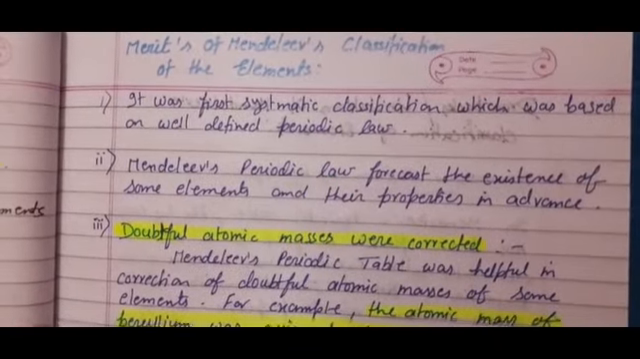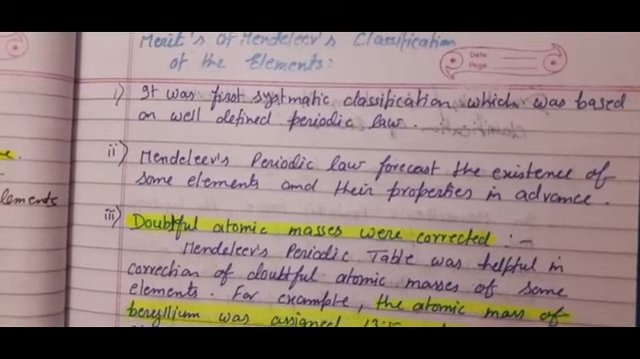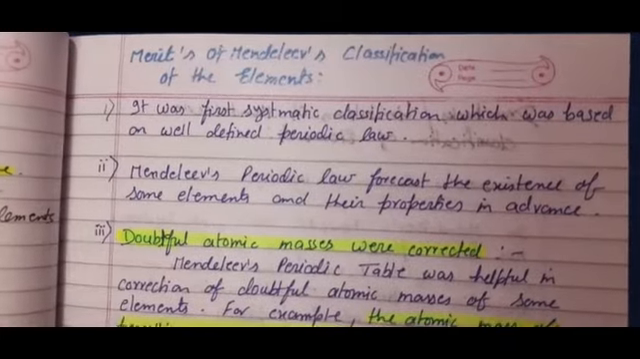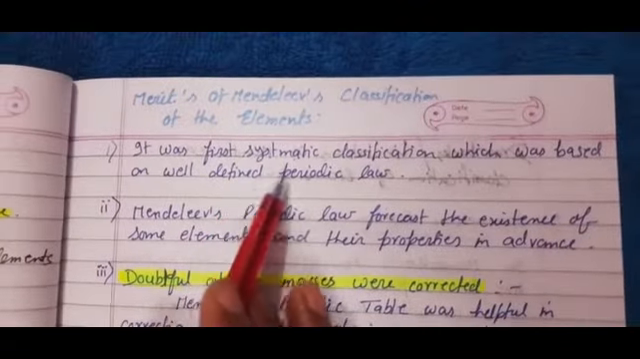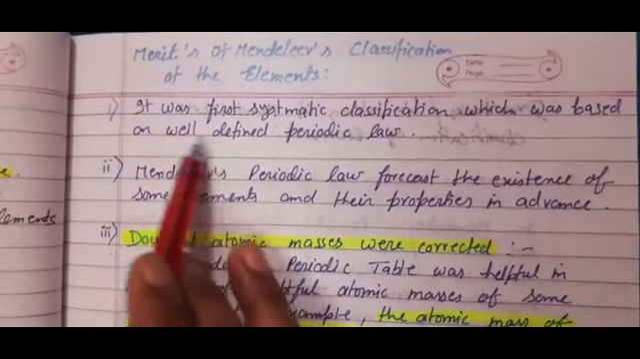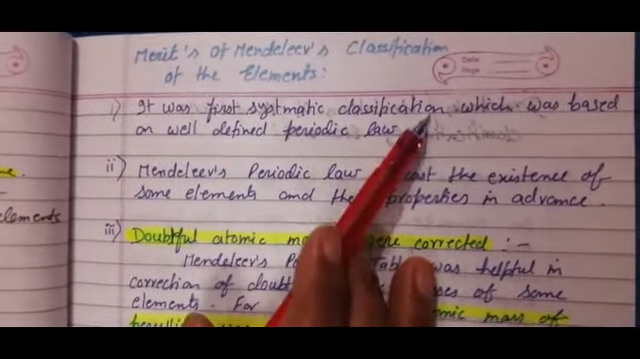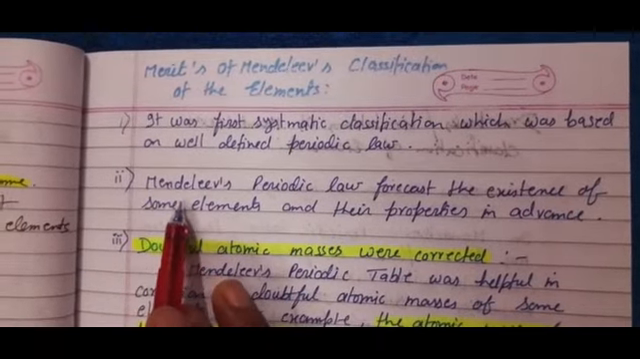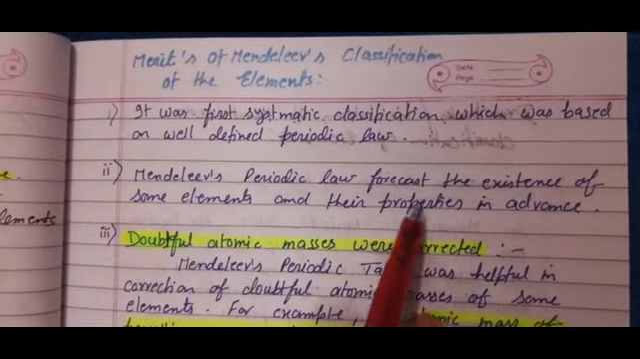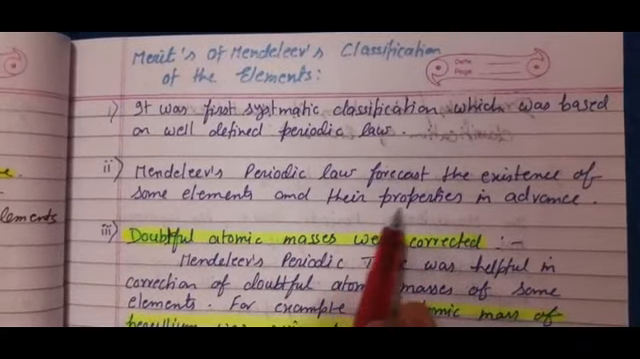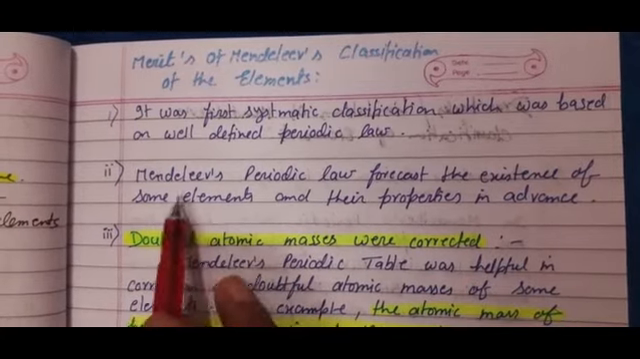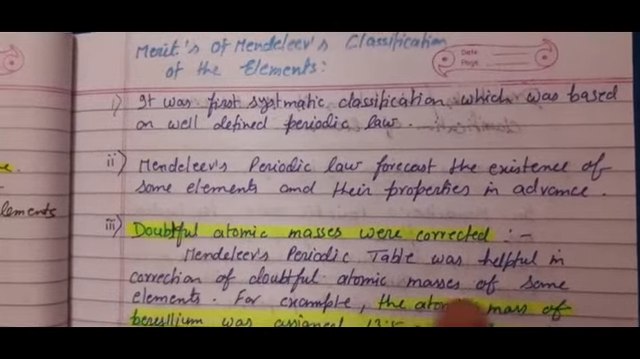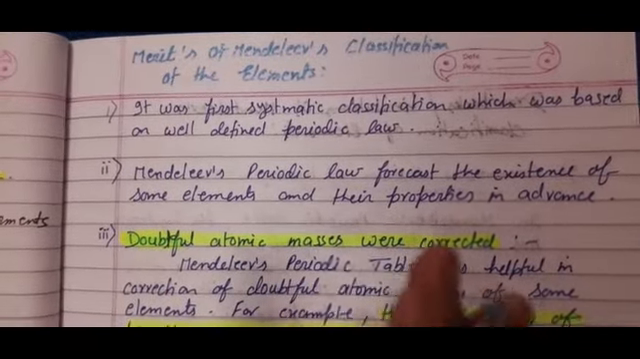Before him, whatever classification or rules or laws were given, that was not perfect as our modern periodic table, but it is just similar. We are about to reach the modern periodic table. So that's why we are calling this the first systematic classification, which was based on the well-defined periodic law. Second merit of Mendeleev's periodic table is that Mendeleev's periodic law forecasts the existence of some elements and their properties in advance. As I told you, this was the best quality of his discovery, that he predicted the idea about those elements which were not discovered, and his prediction was correct.